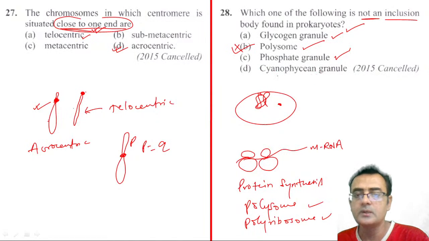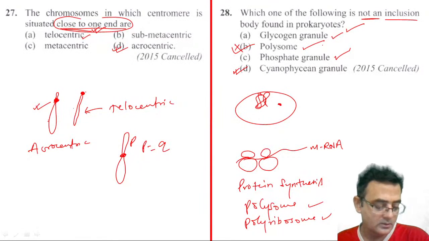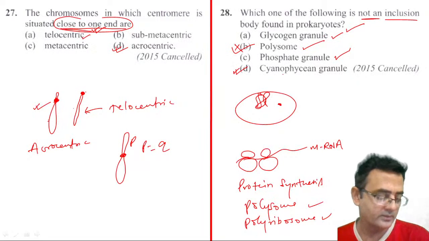Yeah, Sinophycean granule is the precipitated one. I mean, they are the inclusion body, right? No, Mr. Tiwari, you mean polyribosome? No, polyribosome is not precipitated. Then how do they synthesize the protein, right? They are not precipitated. They are floating in the cytosol actually. They are floating in the cytoplasm. I hope you are clear with this.